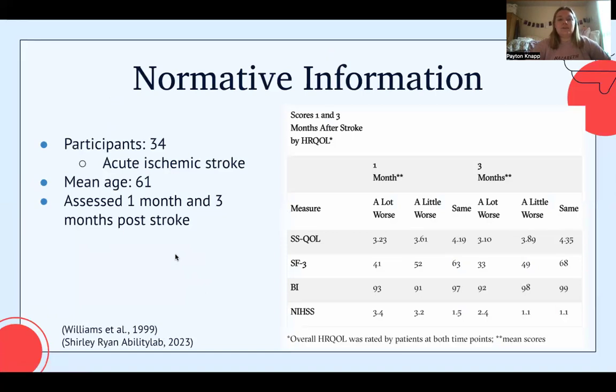And for normative information, there wasn't a whole lot of data, but Williams did a study in 1999, and it had 34 acute ischemic stroke patients with a mean age of 61, but participants had to be 18 or older. And then they were assessed 1 month post-stroke and 3 months post-stroke. And these are just the mean scores of if they were a lot worse, a little worse, or the same when answering the questions on the SS-QOL.